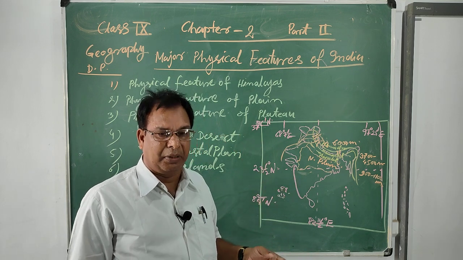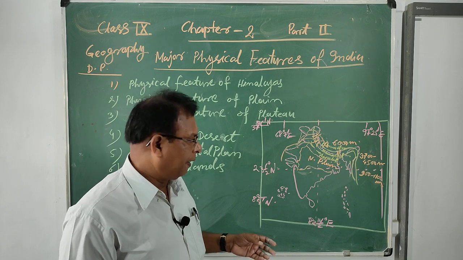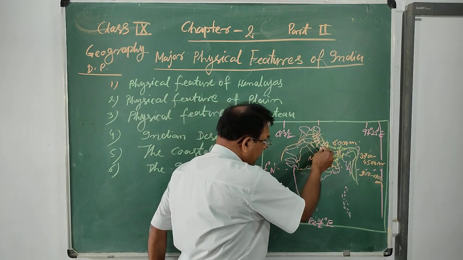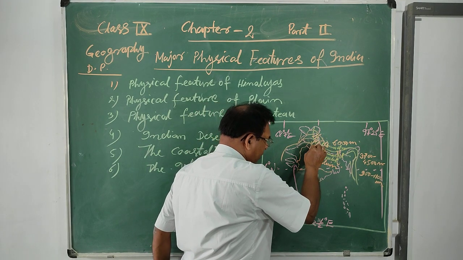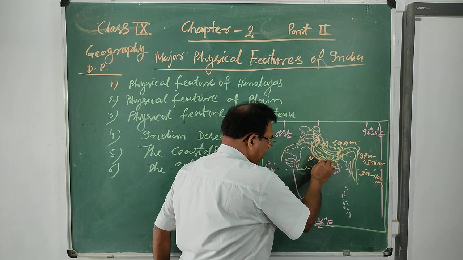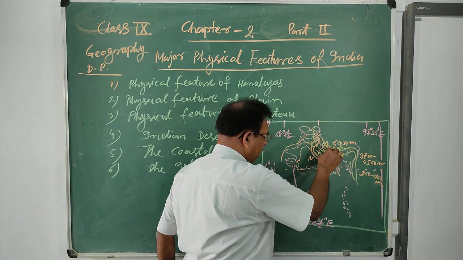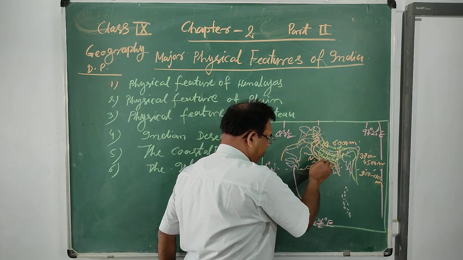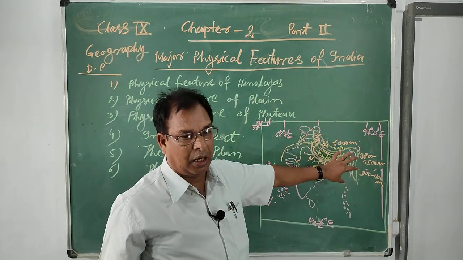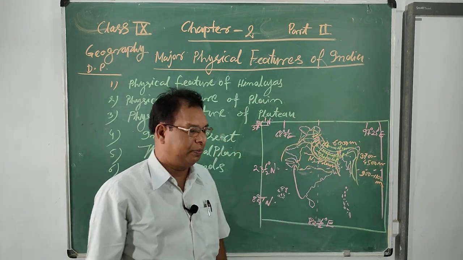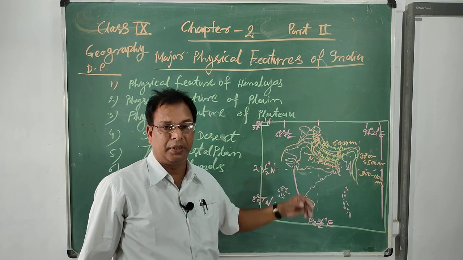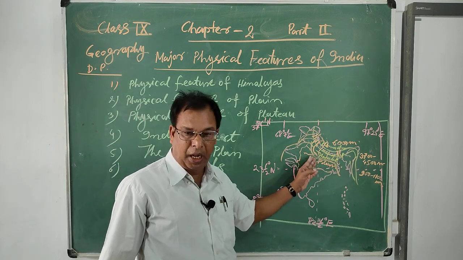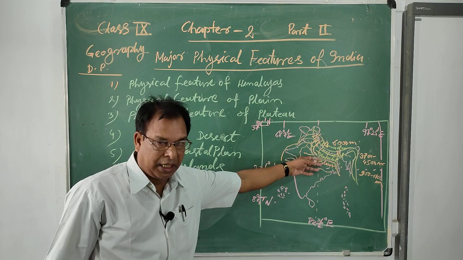Yamuna also meets with the Ganga, and Gandak, Kosi, Ghagra, Son, Punpun and other rivers join with the Ganga and form a large river valley basin known as the Ganga River Valley Basin. This area is very fertile and suitable for agricultural farming, and most people live there.